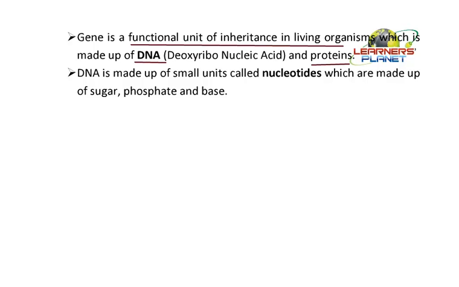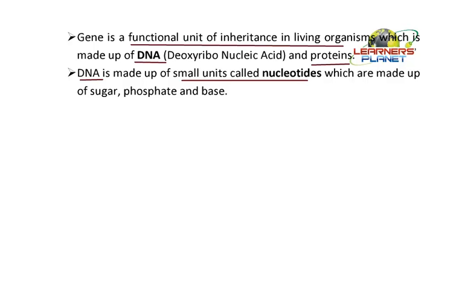If we go into more depth on the structure of DNA, we can say that DNA is made up of very small units called nucleotides. So many nucleotides will unite, bind with each other and form a long chain-like structure which is known as DNA. So we can say that DNA is a kind of polymer. It is made up of so many attached units, and this single attached unit is known as a nucleotide.